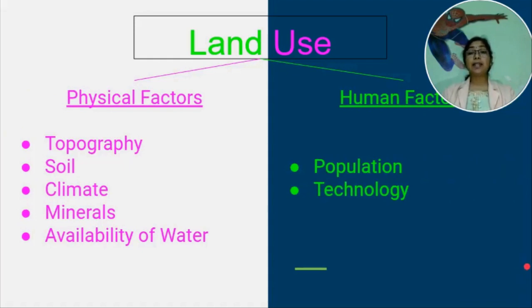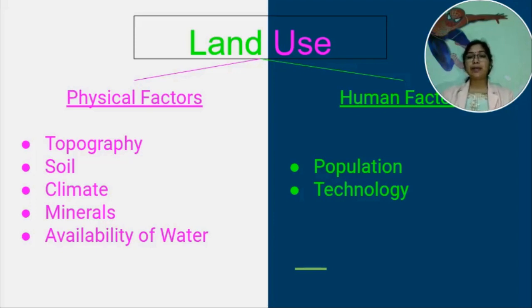These factors are important determinants of land use pattern. The economic development of the country depends on the technological development of the country, thus leading to the planning of land use pattern. India is the only country in the world having the highest percentage of land under cropland.